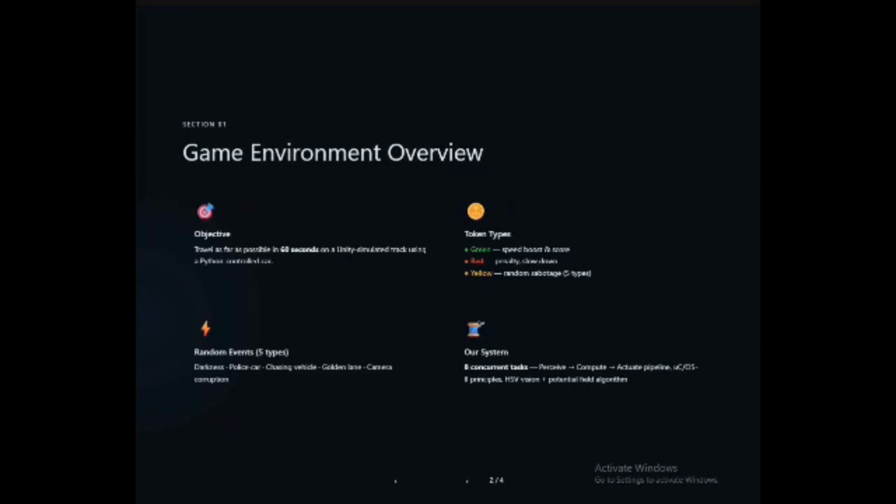On top of that, the simulation throws in random events like a police car, a chasing vehicle, or a sudden darkness event that blacks out our camera. Our system handles all of this using 8 concurrent tasks running in a perceive-compute-actuate pipeline, which is modeled on the RTOS principles.